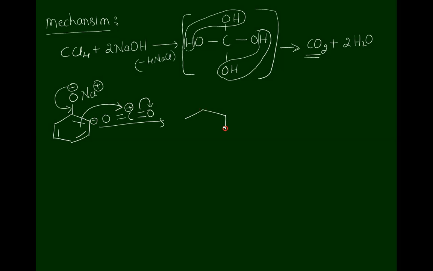So we get an intermediate compound, with O minus Na plus and C double bond O minus. This is unstable in nature because the benzene molecule lost its aromatic nature.